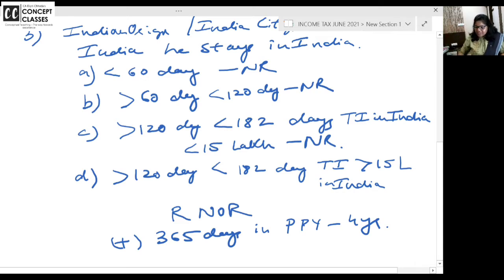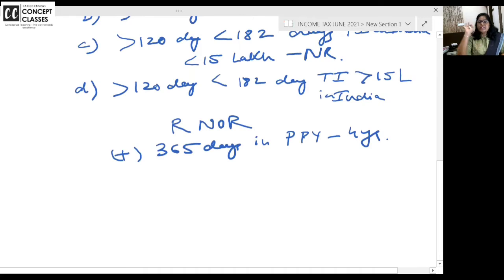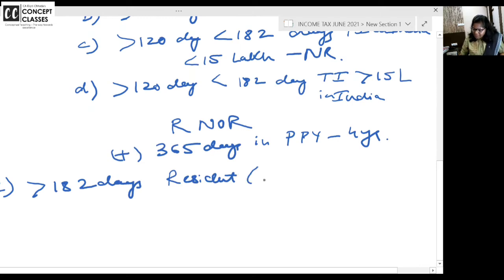No additional conditions are applicable because you are not in India for 182 days or more. If you are in India for more than 182 days, then of course you are resident. The total income criteria is not there.